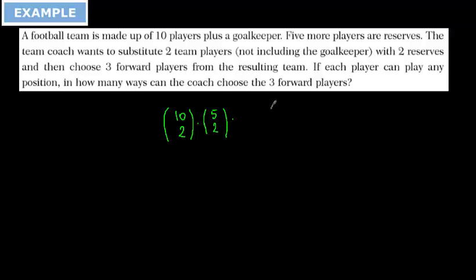Now we have made this substitution operation, and from the resulting team we are going to choose 3 forward players. The forward players' places, left, right, or middle, are not important. It is not written here, and that's why we are going to select again with the combination. From 10, we are going to select 3 forward players, and we finish the operation.